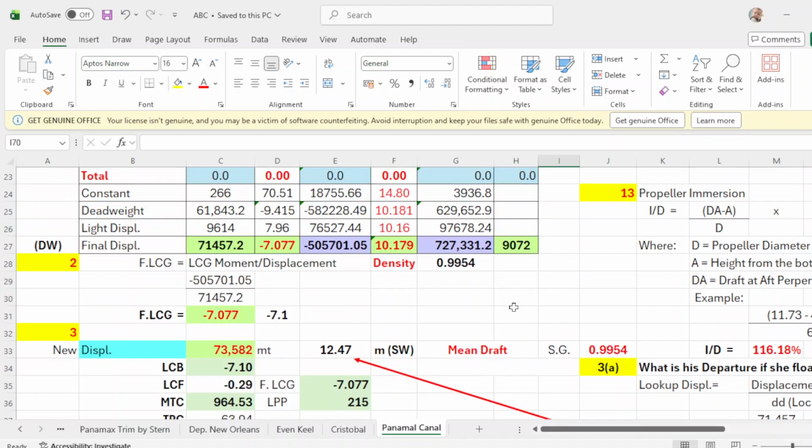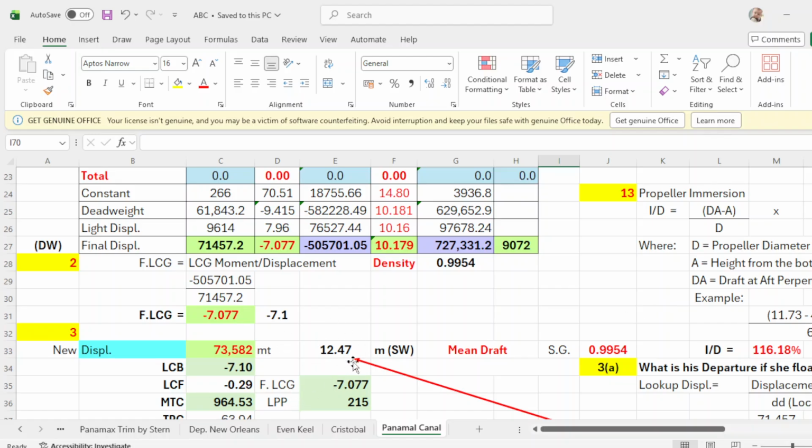Now this is an additional program just to train your mind, or to give you an insight, to give you a skill in how to get the remaining cargo to load. Let's assume that this is your departure in a loading port, not exactly Balboa or Panama Canal or any port.